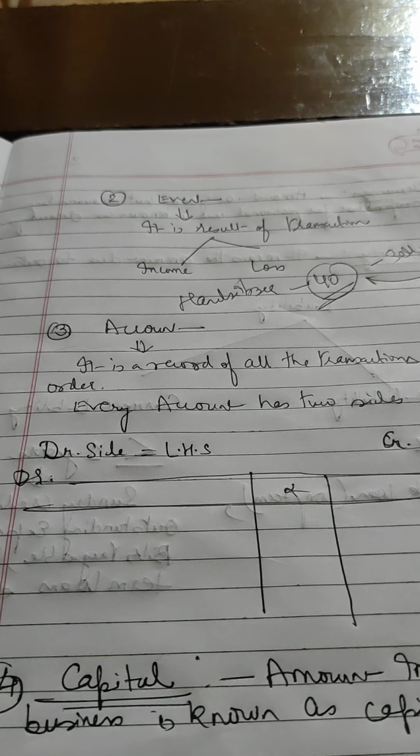So first transaction has started from 1st June onwards. So after 1st June, if the transaction has taken place on 2nd June, it must be recorded on 2nd June. Then afterwards, we should record the transaction on 5th June. It cannot be that we first record the transaction on 15th June and then we record the transaction on 5th June. So it should be recorded in a systematic manner.